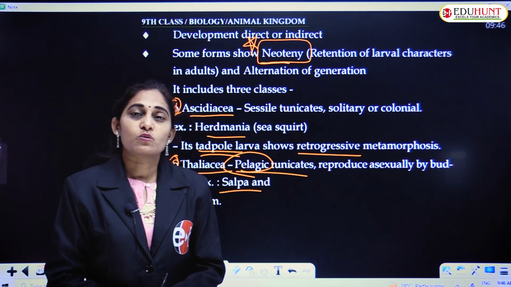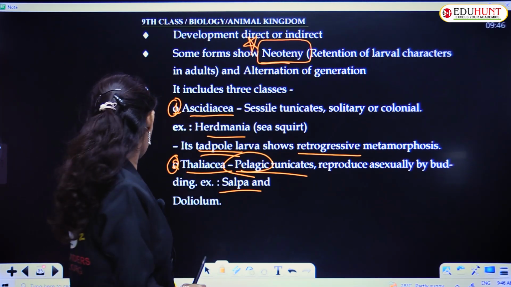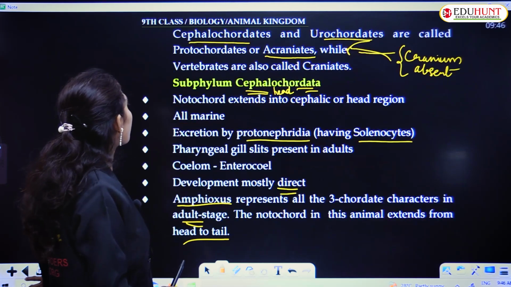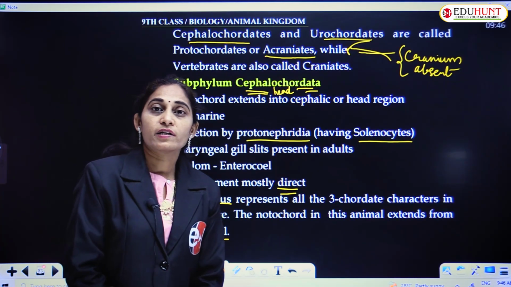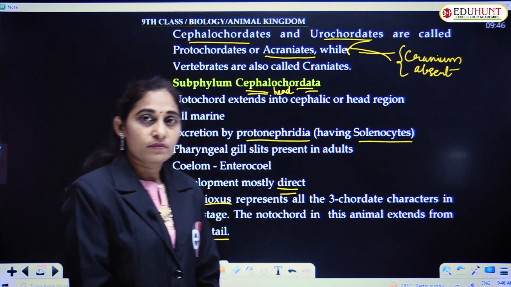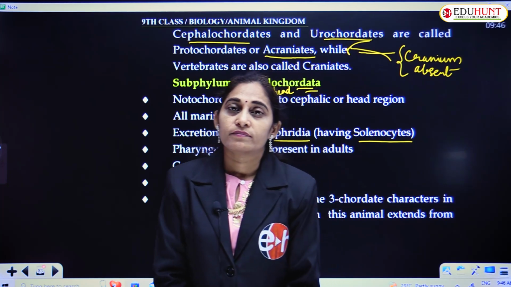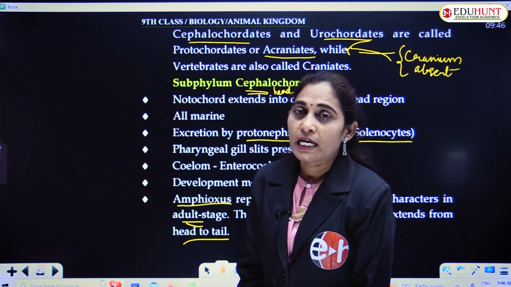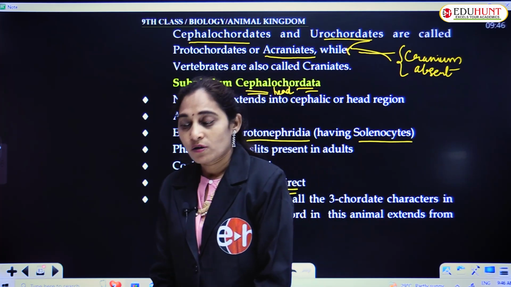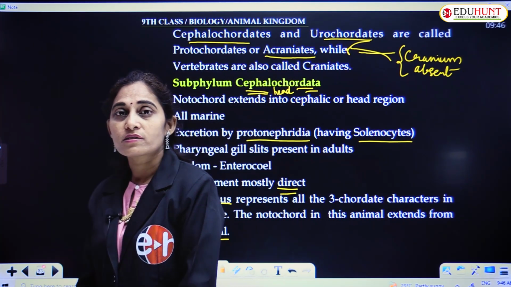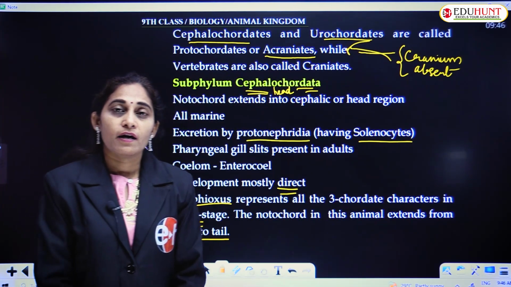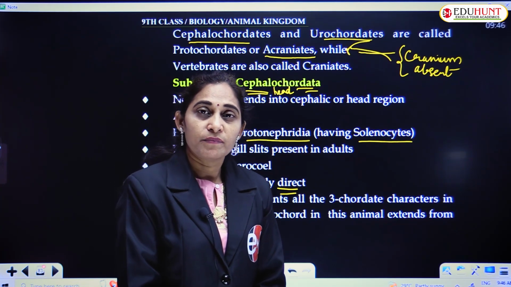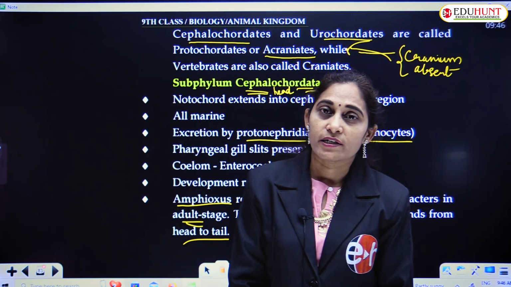The first two subphyla, Cephalochordata and Urochordata, are considered as acraniates or protochordates because they are primitive chordates.